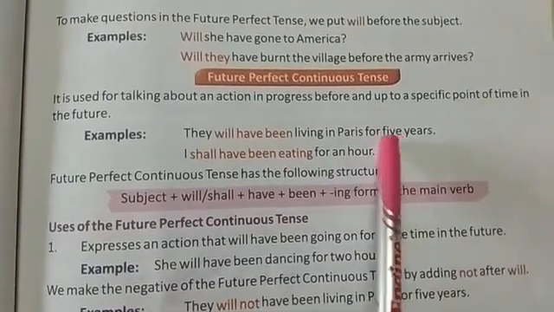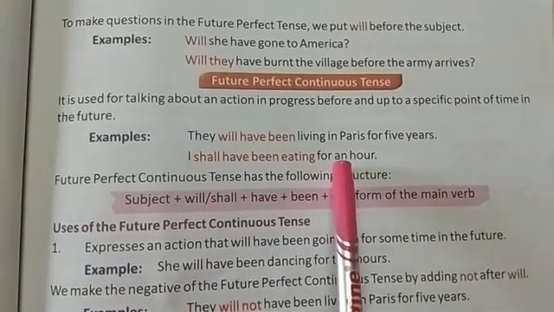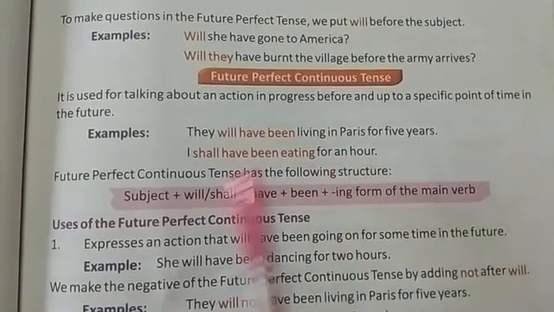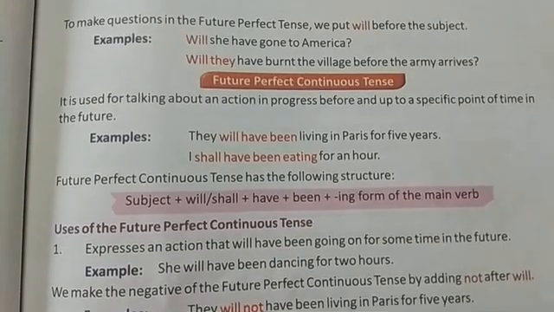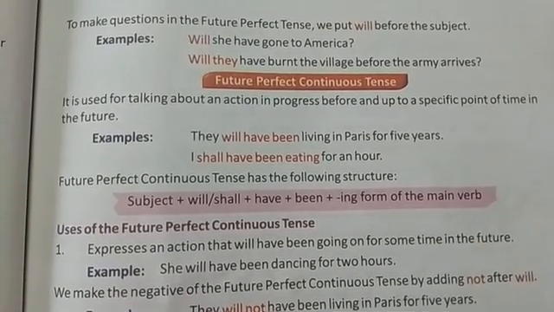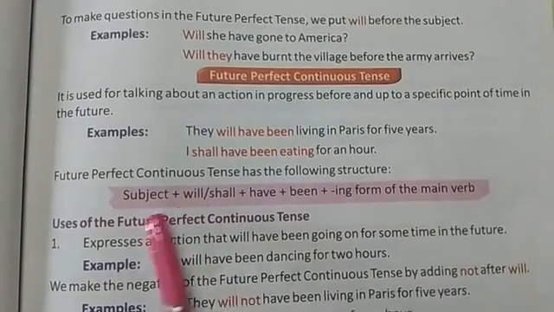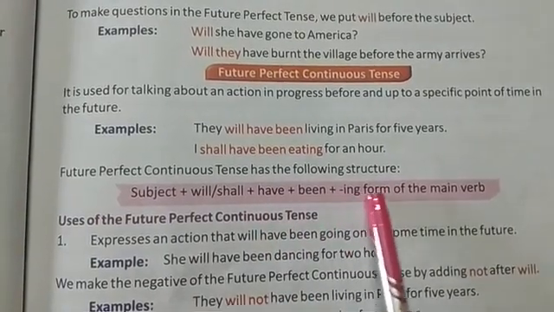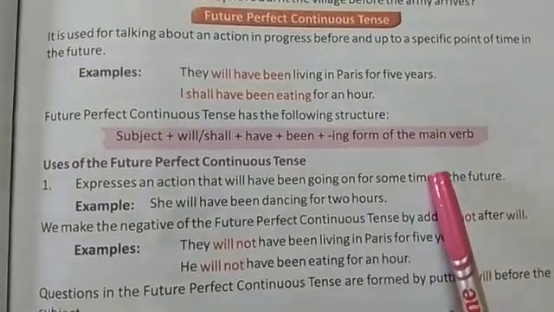See the example: they will have been living in Paris for 5 years. A specific point of time is given. I shall have been eating for an hour. An hour here is a specific point of time. So future perfect continuous tense mainly tells us about the kind of work which is done in a specific point of time in future. So the following structure is given: subject plus will/shall plus have plus been plus ing form of the main verb. So this is the structure of future perfect continuous tense.